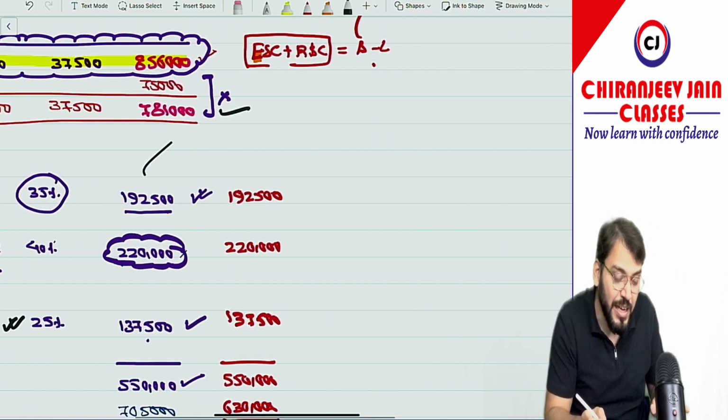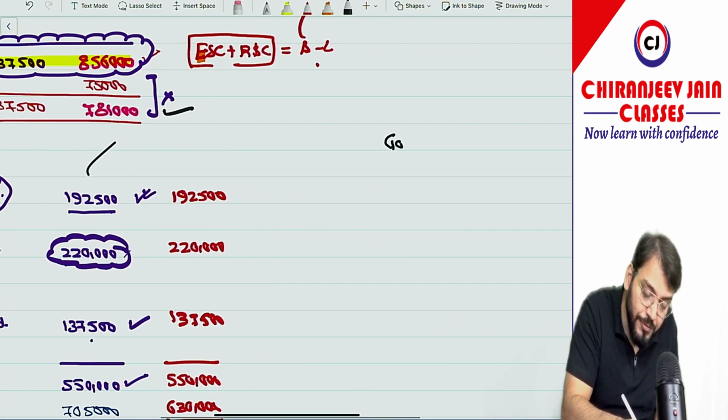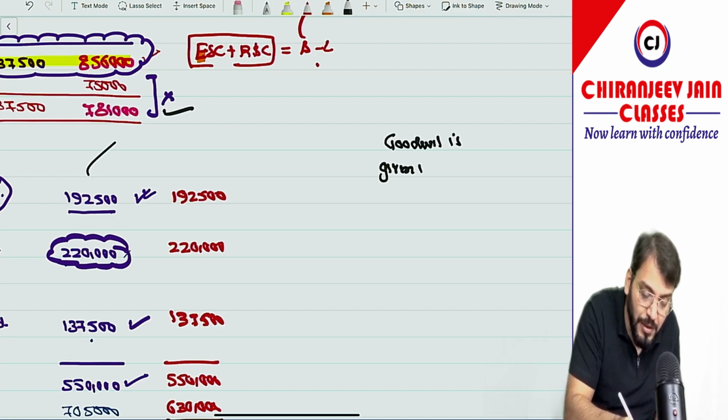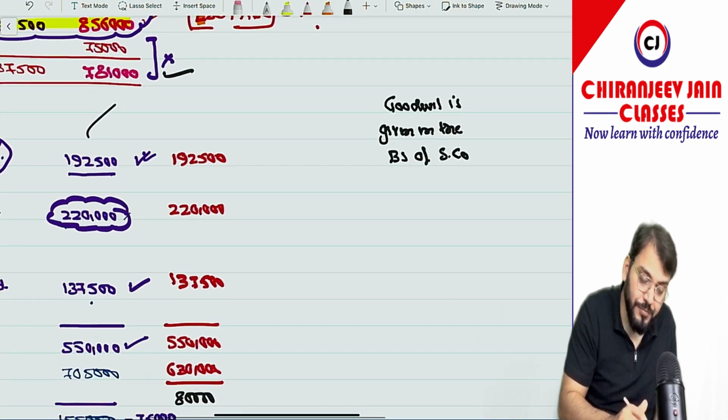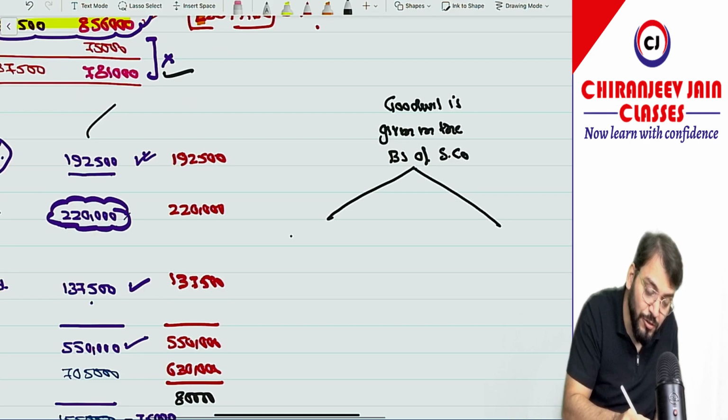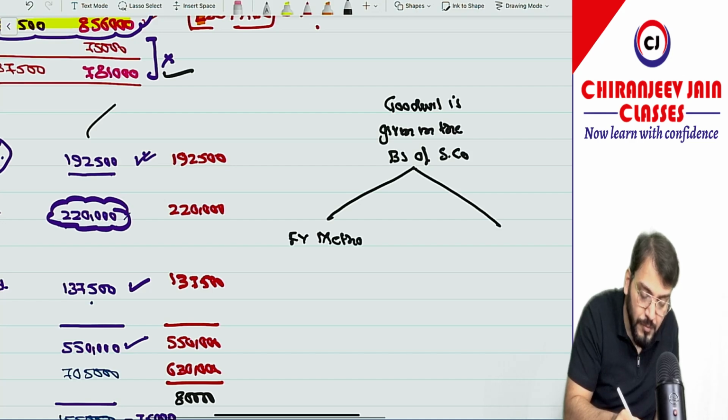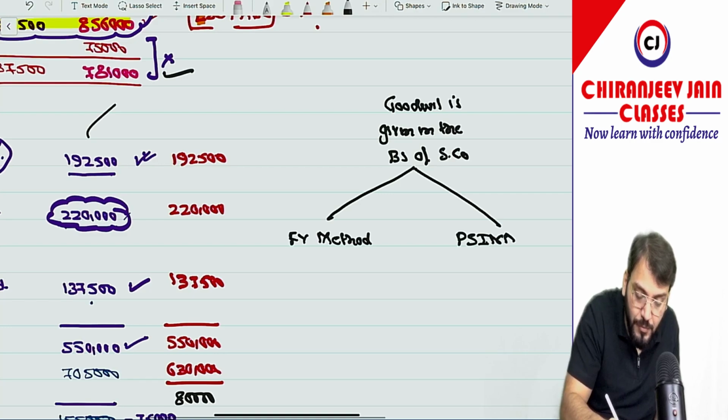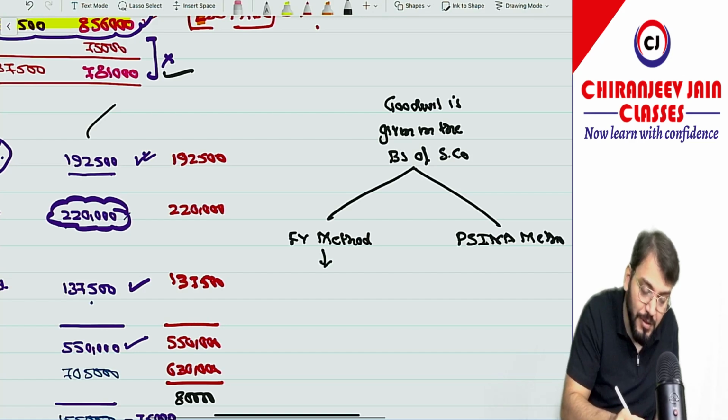Means what I want to say, just try to understand. If goodwill is given in the balance sheet of the subsidiary company, if you are using the fair value method, or if you are using the Pasina method, Pasina means proportionate share in INA method, correct?